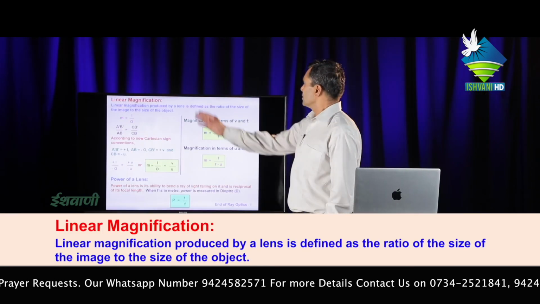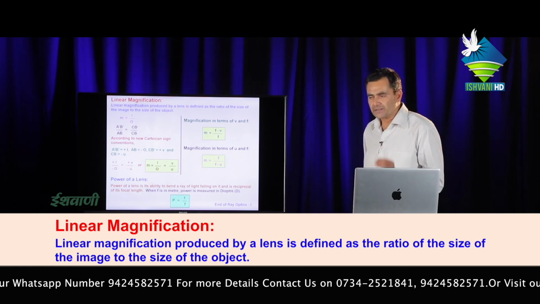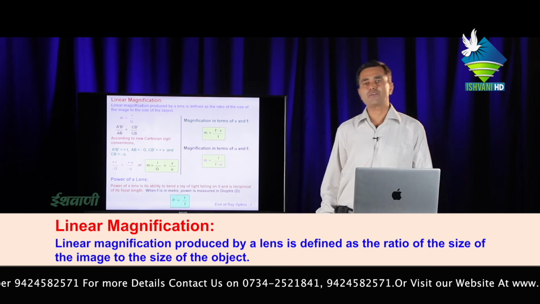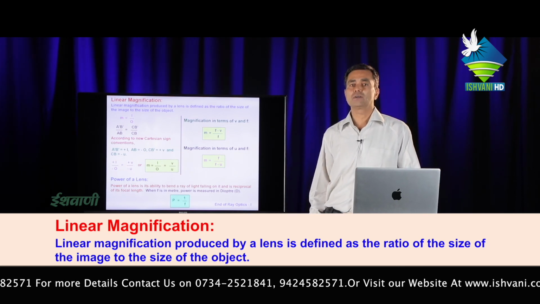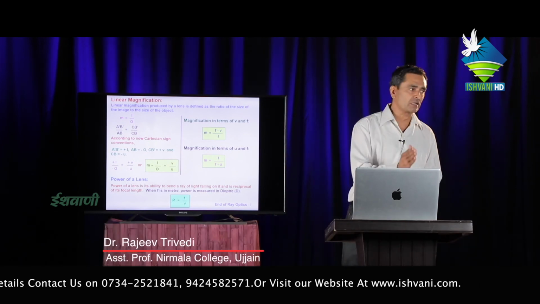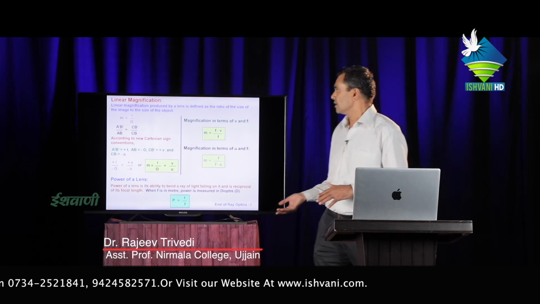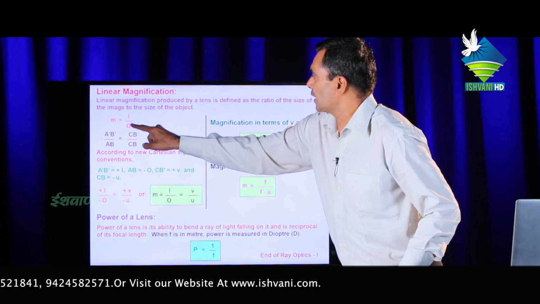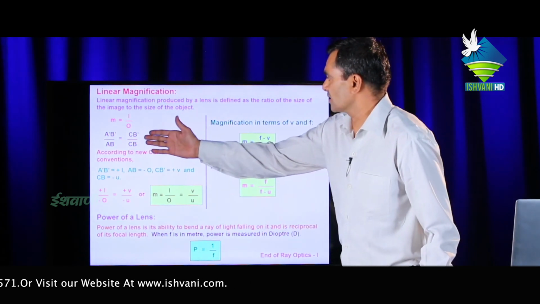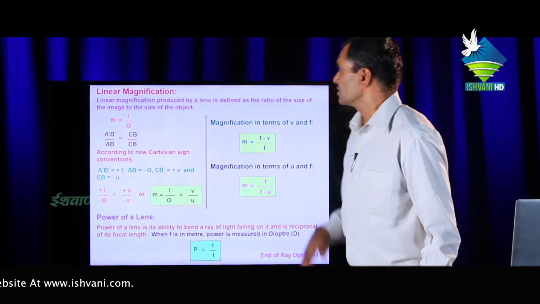Linear magnification is represented by small m, and it is the ratio of the length of image to the length of object, or it is the ratio of the distance of image from the optical center to the distance of object from the optical center, means m equal to I upon O, length of image to length of object. And this is discussed: A'B' upon AB equal to CB' upon CB.